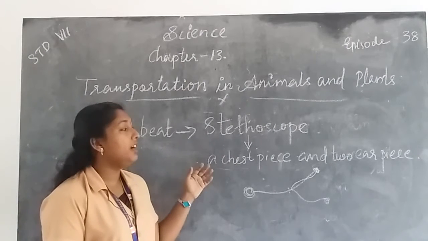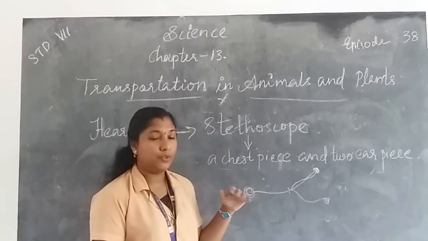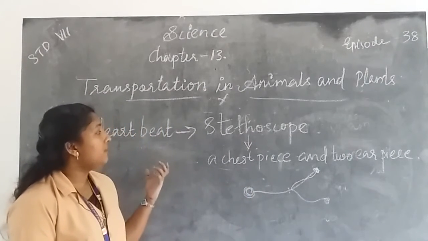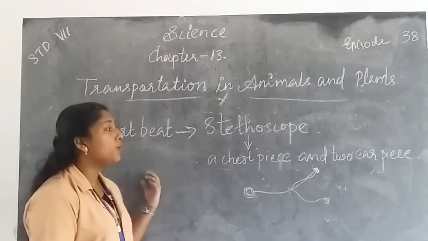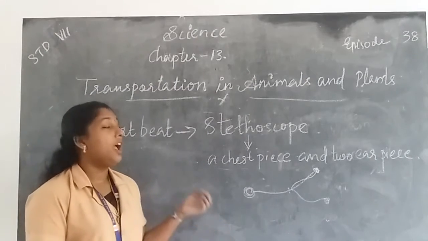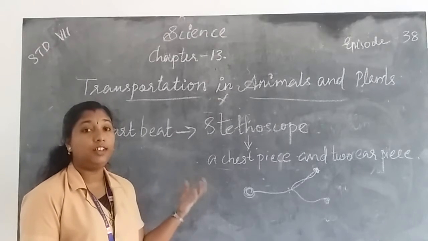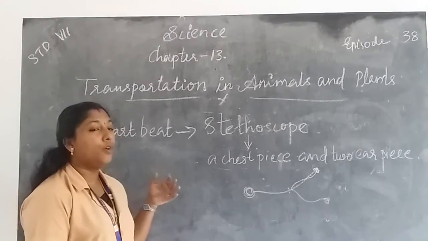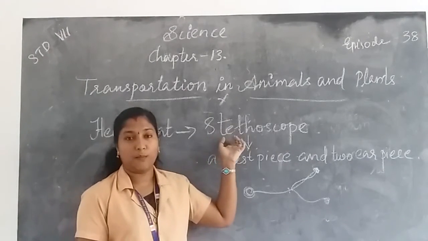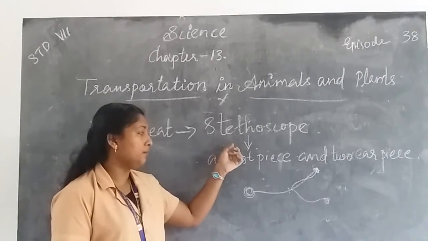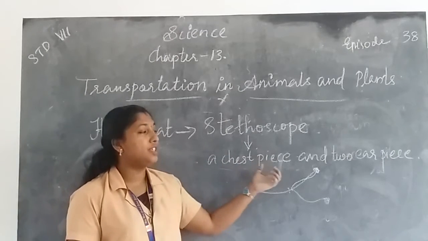We know that heartbeats continue throughout our life. Then if we are ill or if we have fever, we go to the hospital and consult a doctor. If we sit in front of a doctor, she or he takes an instrument to check or to amplify the sound of the heart. That instrument is called a stethoscope. Okay. Then a stethoscope consists of a chest piece and 2 earpieces.